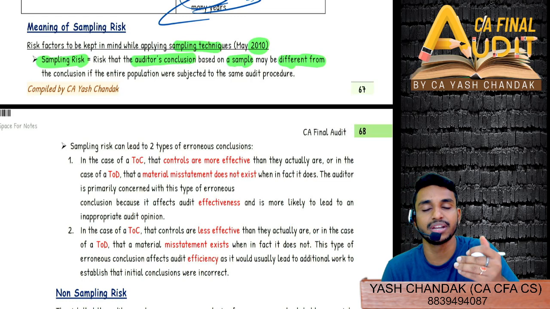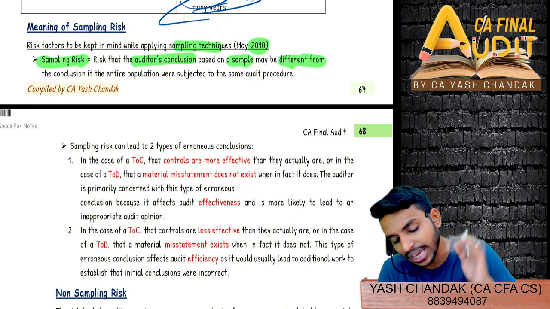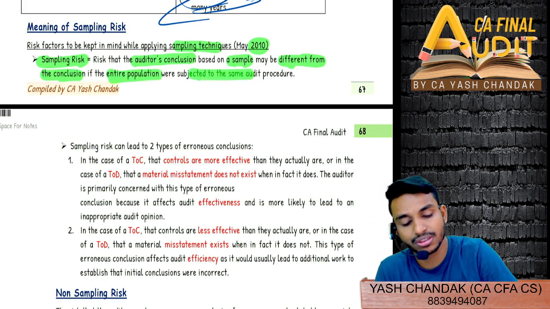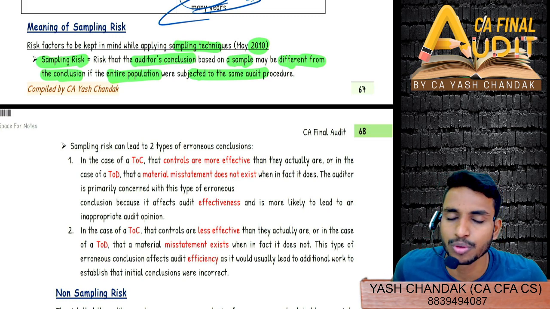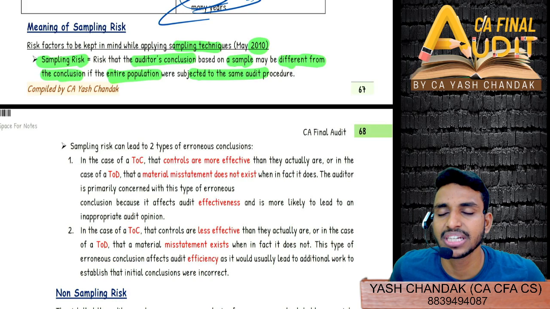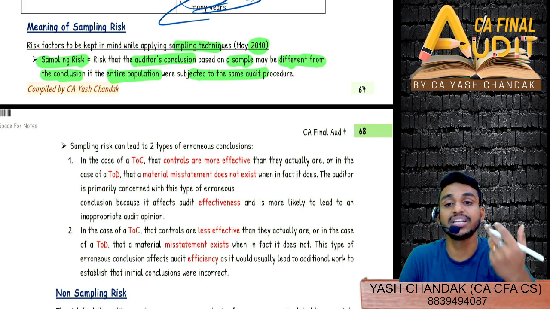So the conclusion is different. When you perform the sampling, you arrive at a conclusion. Now you are thinking that the conclusion can be different from the conclusion if the entire population were subject to the same audit procedure. If 100% of the items were subjected to the same audit procedure, and you are arriving at a difference of opinion, then definitely it should be done again by you. This is sampling risk. Because of the sample, you could arrive at a different opinion.